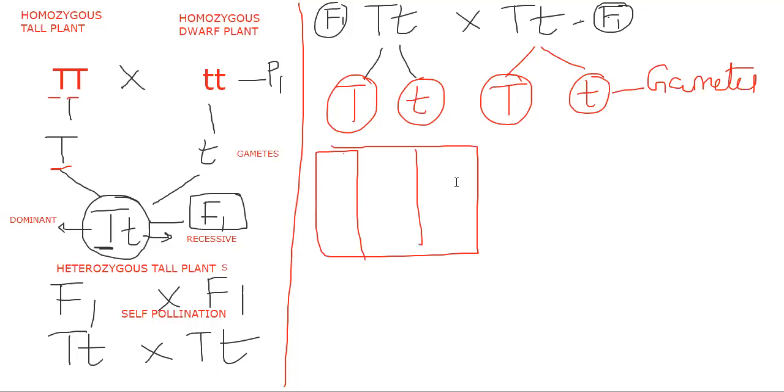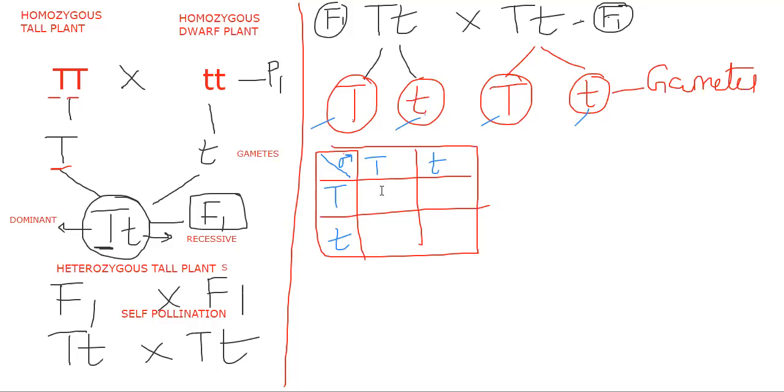For easy understanding, we use the Punnett square board, which Punnett introduced. I write the male gametes on one side, capital T and small t, and the female gametes on the other side, capital T and small t.